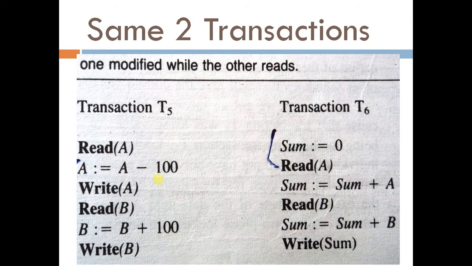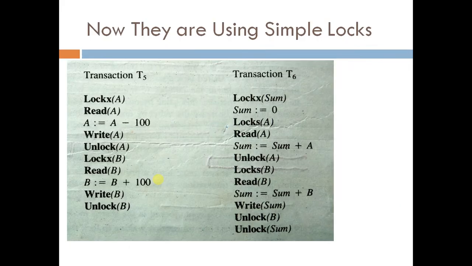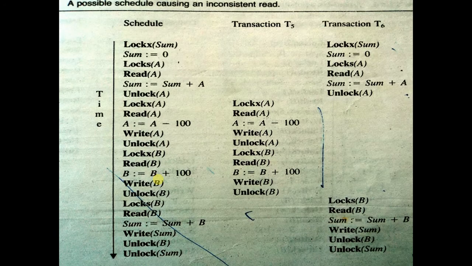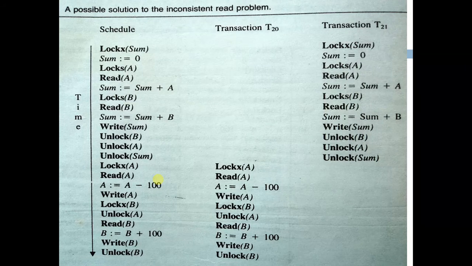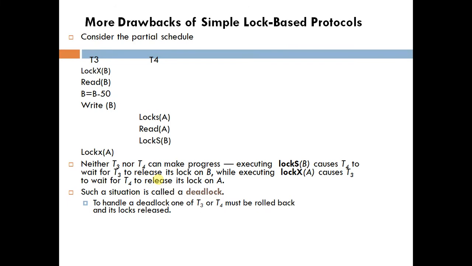As we have seen, if these two transactions were executed using simple locks without using any protocol, there was an error. As you must have done in your copy, you have tried to make out a dry run. But if we convert it into two-phase locking, then there was no problem. Okay. However, two-phase locking protocol is not 100% safe. What can happen? There can be deadlocks even in case of two-phase locking protocol.